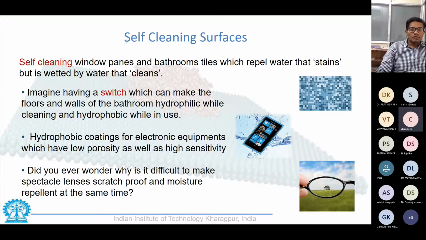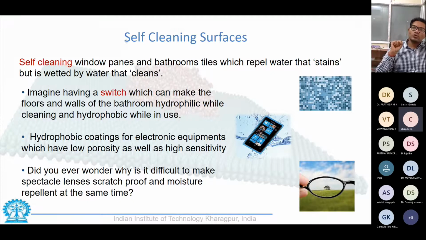But one of the common things that you must have noticed if you have ever gone for such additional layering is that such lenses scratch very easily. So what I am basically doing is trying to alter the molecular properties of the glass by a film coating so that fog or dust particles do not deposit on it.